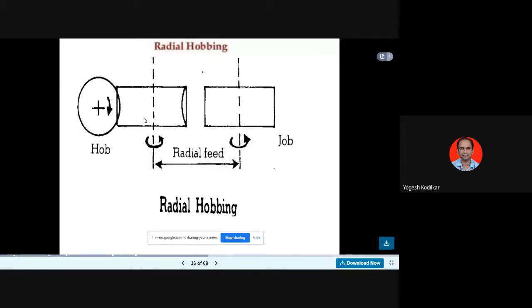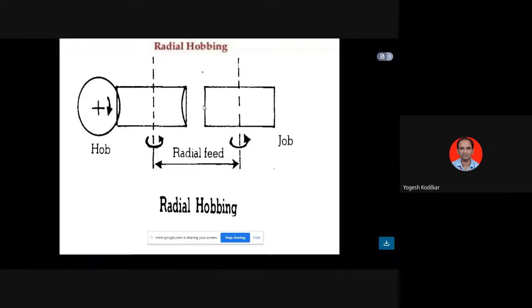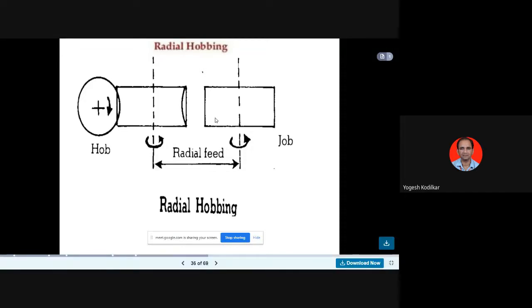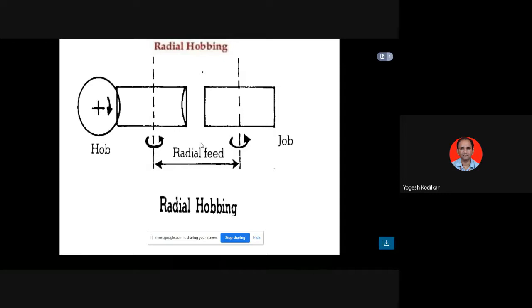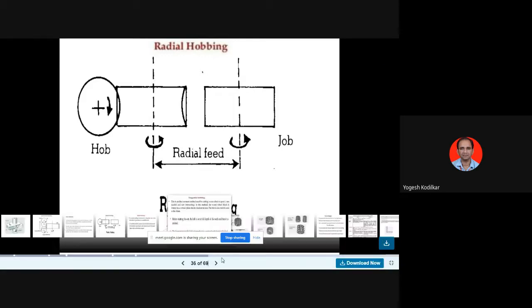This is one hob and another hob. The axis of the hob is perpendicular to this vertical shaft, and then it will have this radial hob. So that is radial hobbing, axial hobbing, radial hobbing.